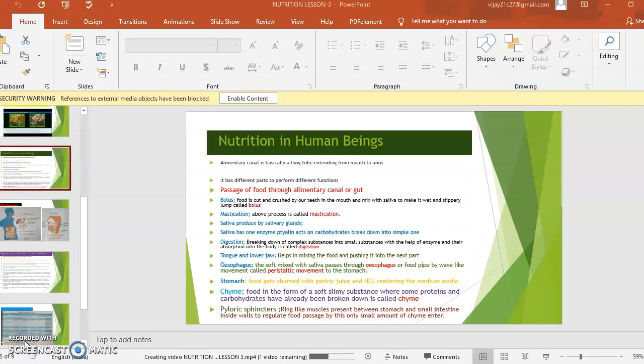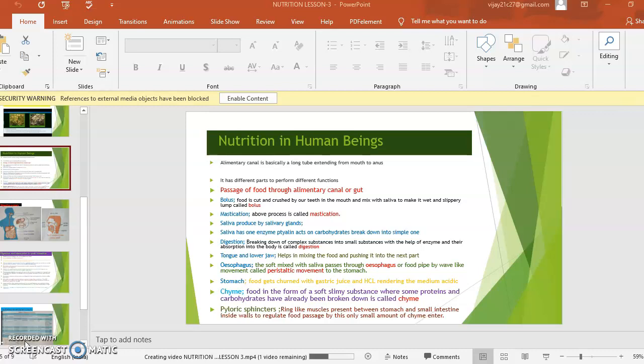In our previous slides, we discussed nutrition in the amoeba, paramecium and Cuscuta. Now we observe the nutrition process in human beings. It means we are discussing our own digestion process.